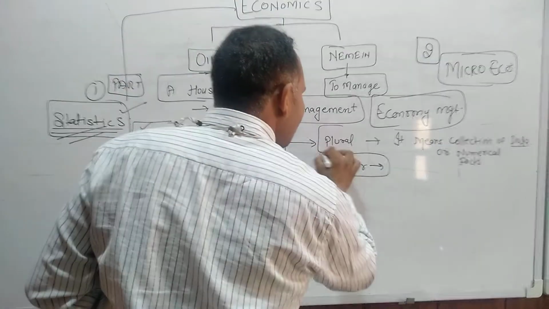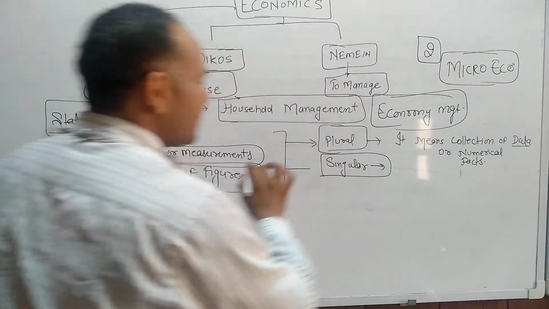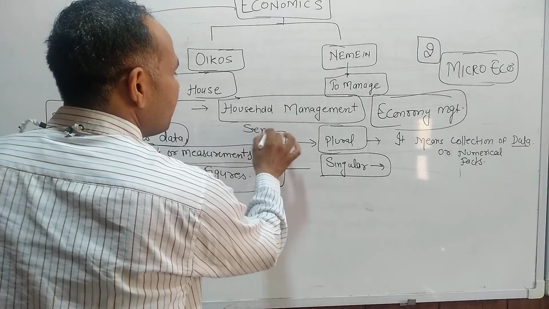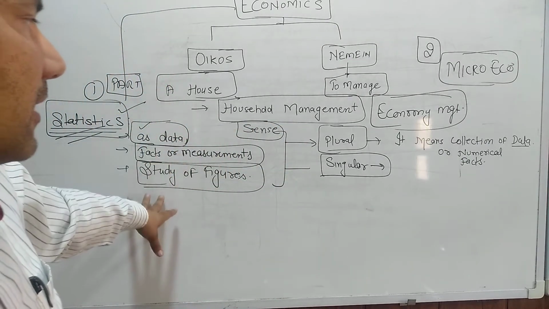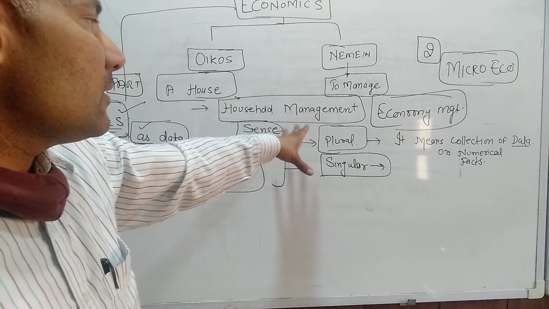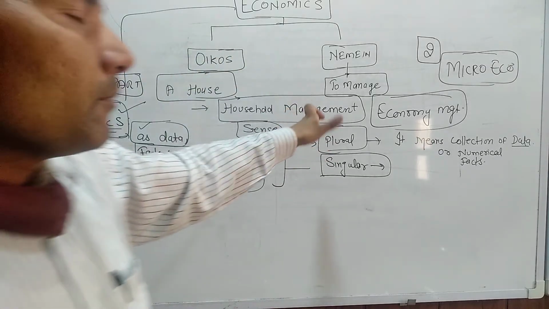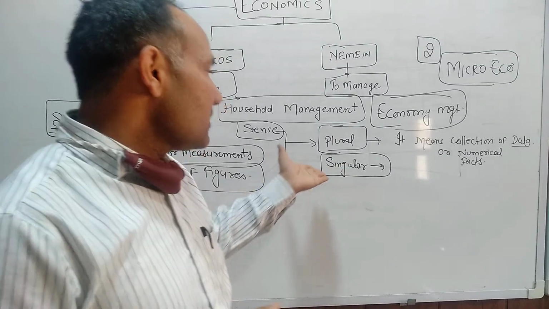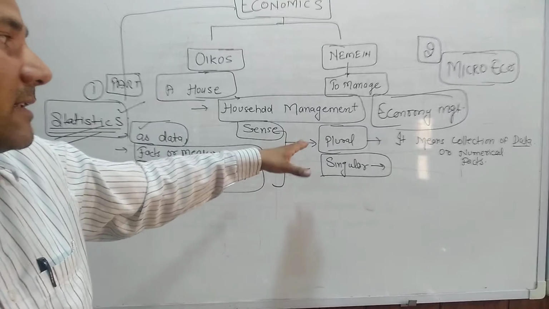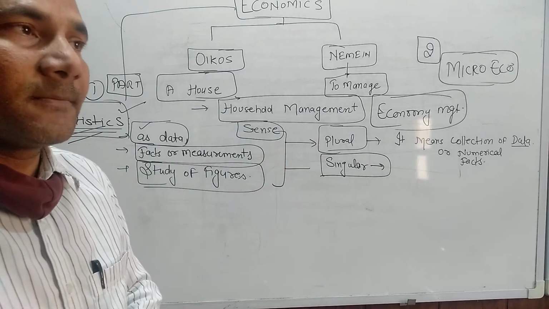They classified it into two meanings: one is the plural sense and one is the singular sense. After classifying, they further divided statistics into two things: one is the plural sense and one is the singular sense.